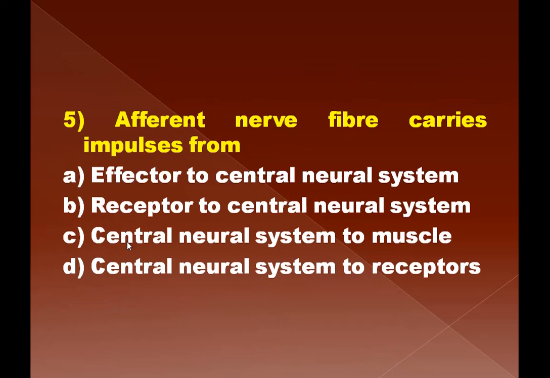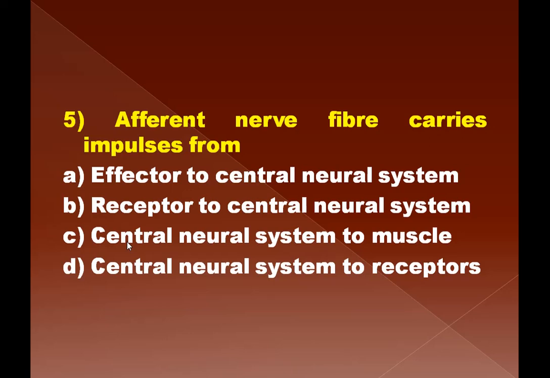Question number 5. Afferent nerve fiber carries impulses from A, effector to central neural system, B, receptor to central neural system, C, central neural system to muscles, D, central neural system to receptors. Now we must understand here that the afferent nerves are those which carry the information from the receptors to the central neural system.